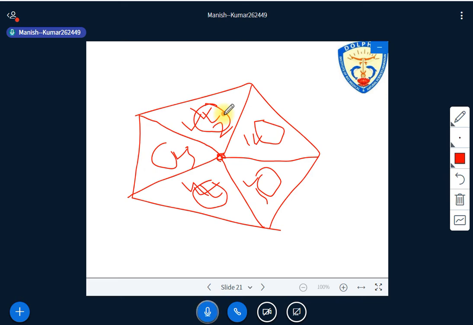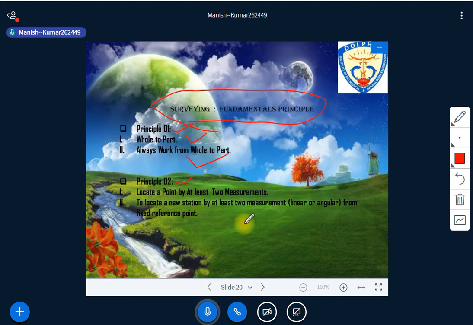Despite having to do things accurately, if some minor error is there, one can avoid that, isn't it? But if the whole area is taken, all this error will get accumulated, and the error may be unacceptable. Have you got that? So this is one simplification of principle 1.